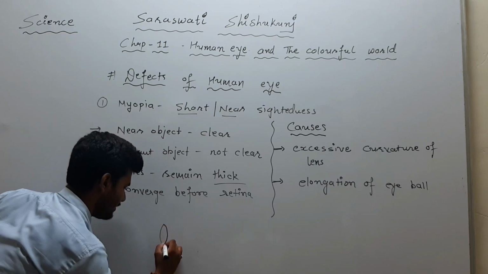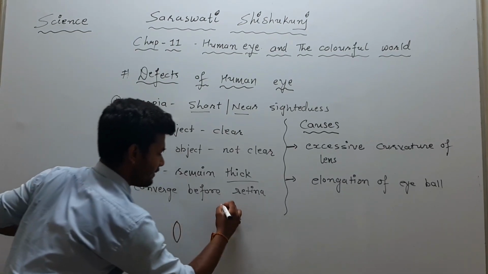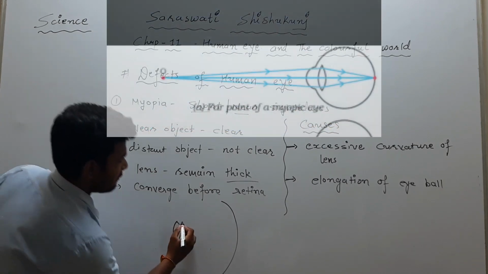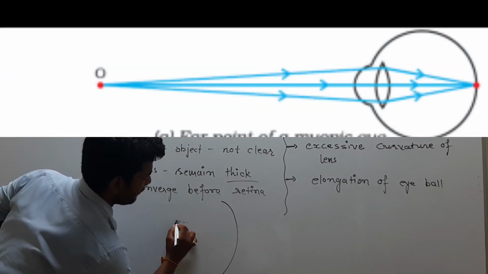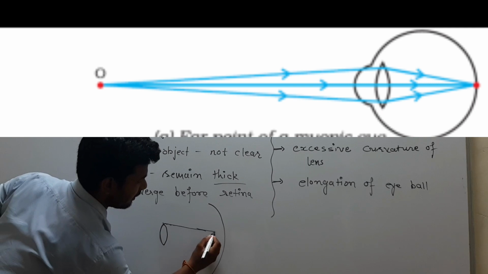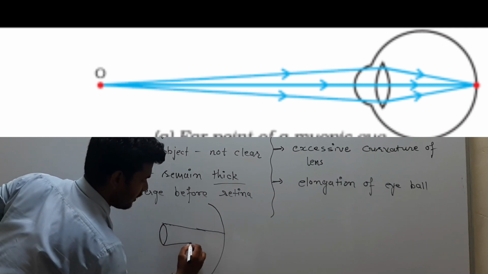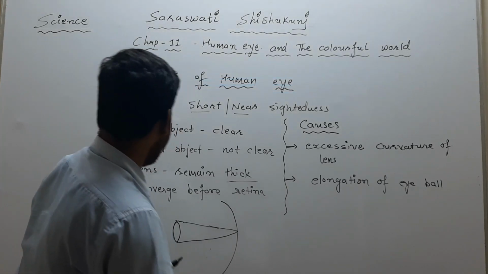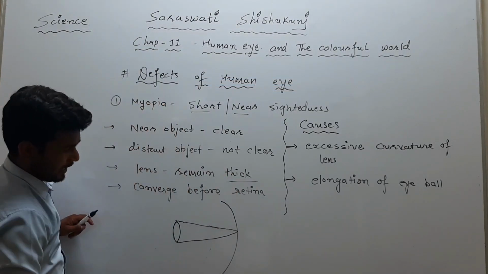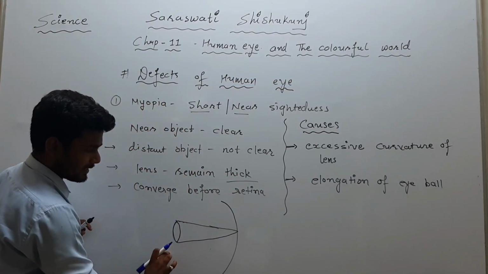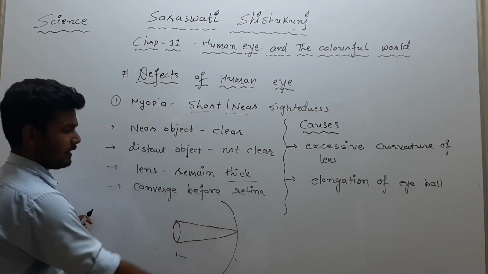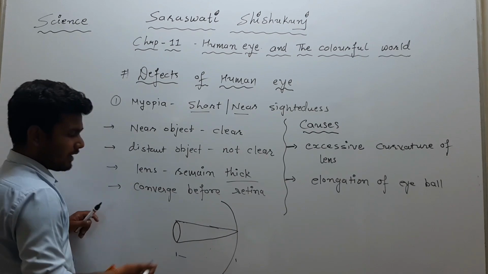Suppose here this is our eye lens and here is our retina. Right? For the healthy eye, we know that the image will be formed on the retina. Now, in this type of defect of myopia, the curvature is excessive and this distance of the eyeball is also more. Due to that, what will happen?